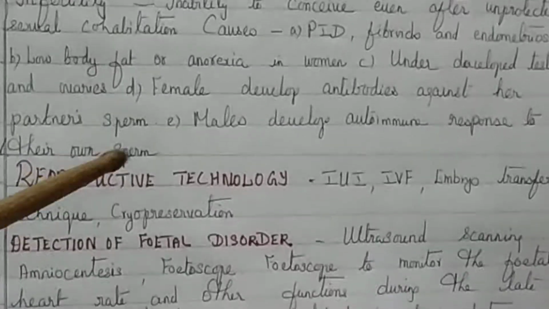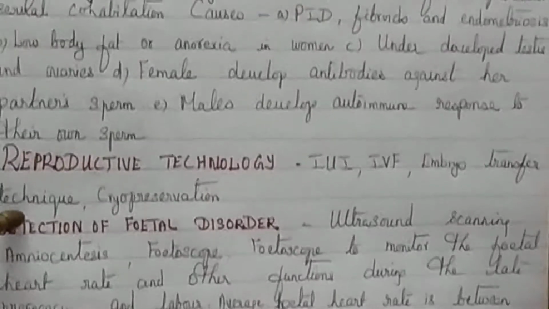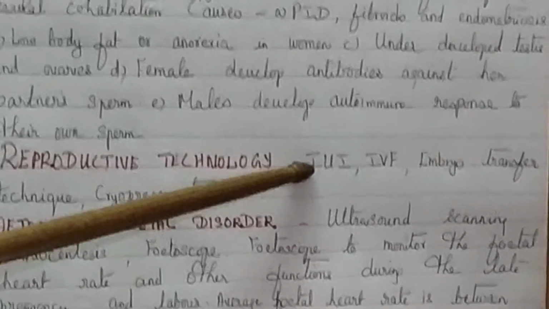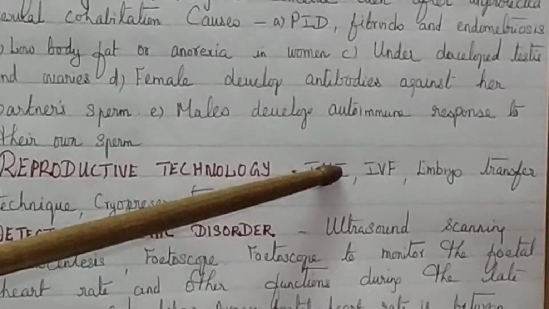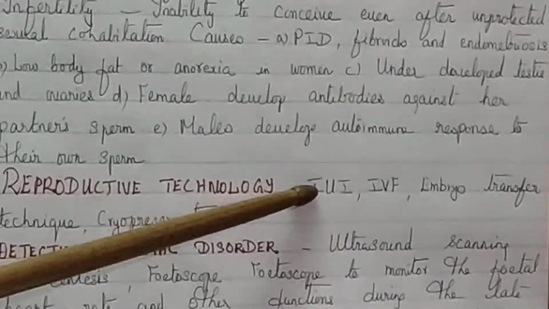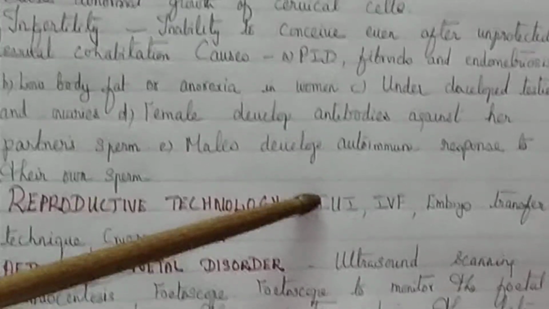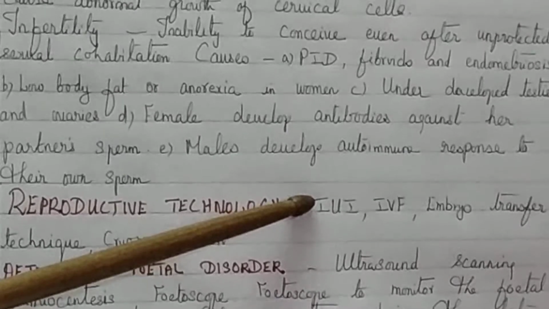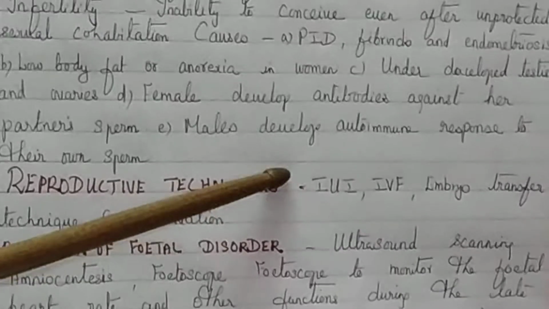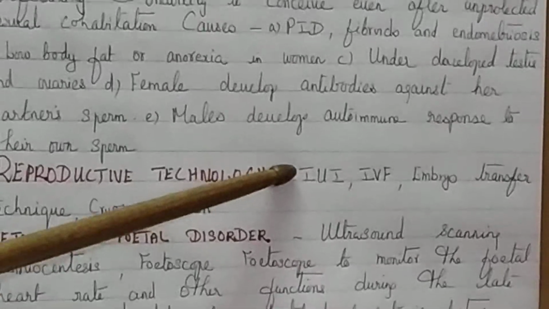Next, in this reproductive technology, all these are the techniques which are adopted. The first technique is intrauterine insemination. It is a procedure to treat infertile men with a low sperm count. Sperm collected from a healthy donor is introduced into the woman's uterus by a catheter after stimulating the ovaries to produce more ova. This results in normal pregnancy.